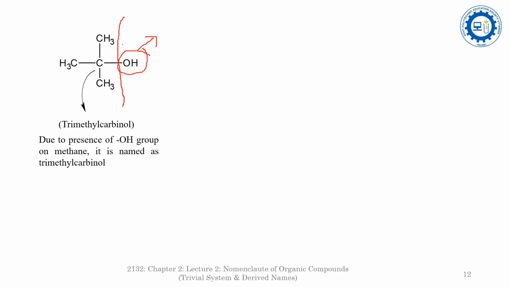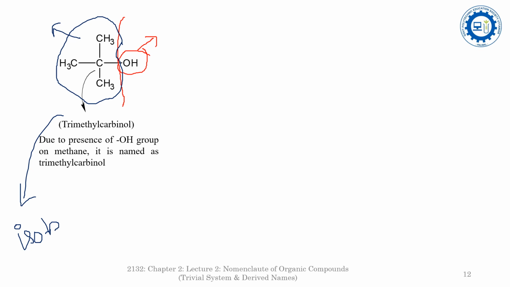For example, this is the radical part, the isobutyl, and then this is the alcoholic part. So under the trivial system of nomenclature, it is isobutyl alcohol. But in the derived name, what is here?